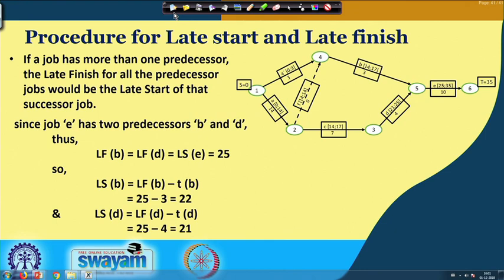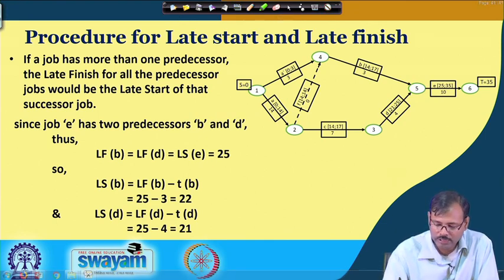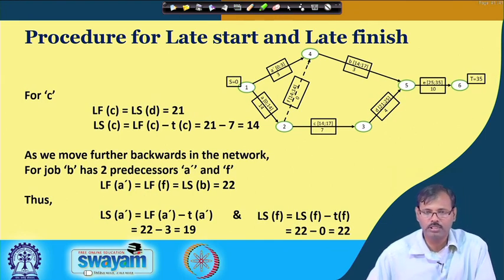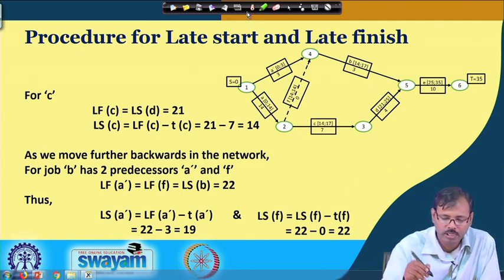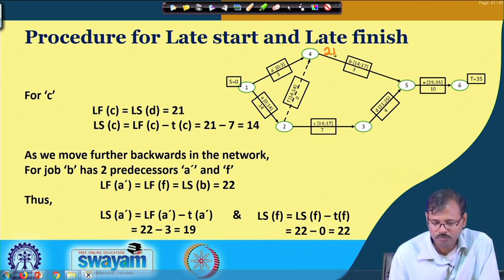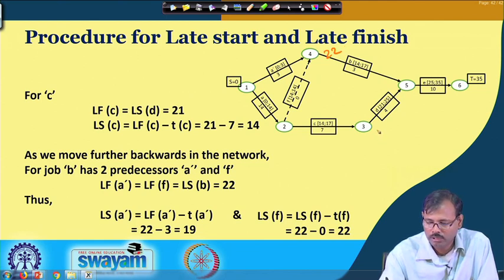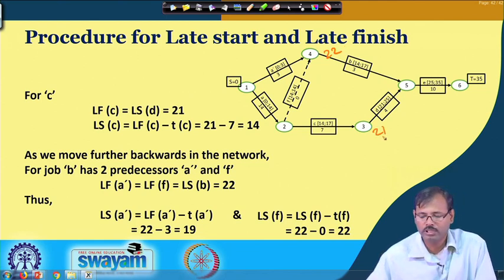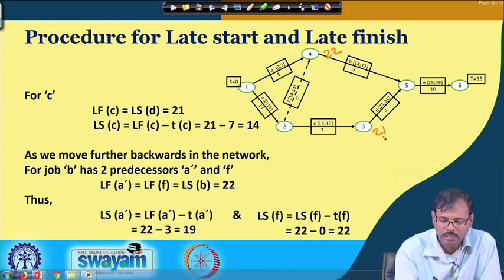So, this is a very easy activity, an easy calculation. Let us go for the next one, which may be a little bit different. If you see, the latest starting time is 21 here, this is 22 here, 22 here, it is 21 here. The latest finishing time for C is equal to the latest starting time of D, which is 21.